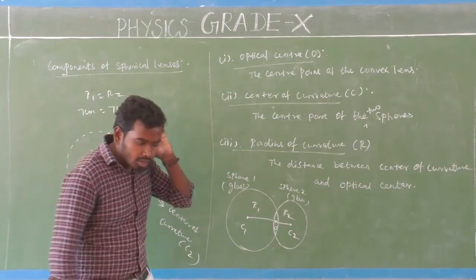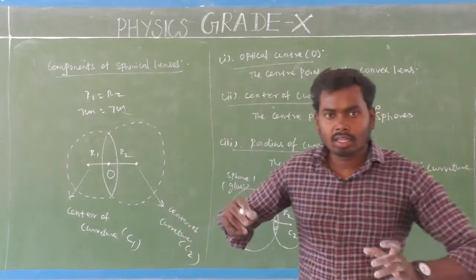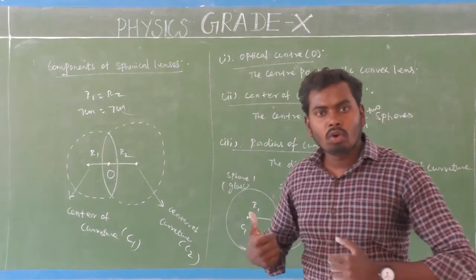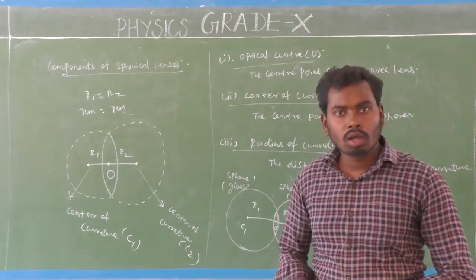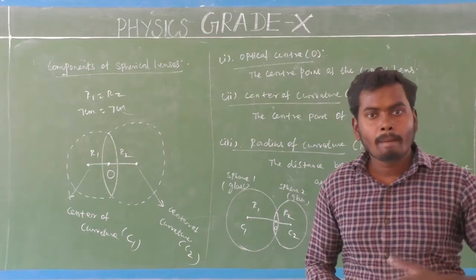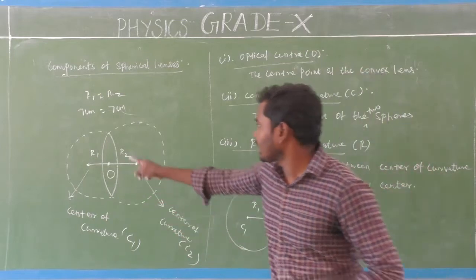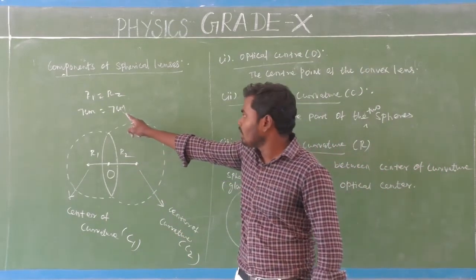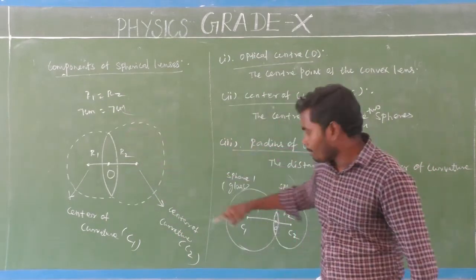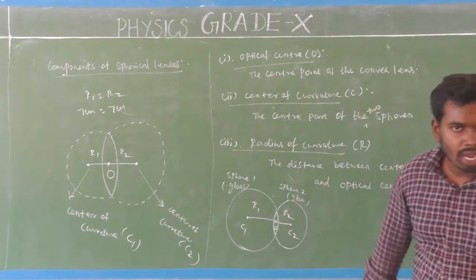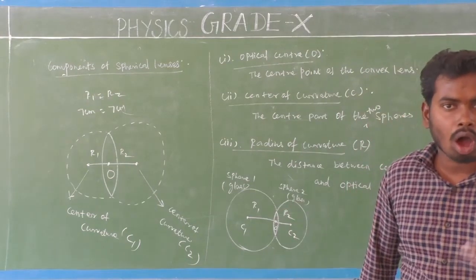So the R1 value may be equal to the R2 value, or R1 may not be equal to R2. In this case R1 equals R2, but in this condition R1 will not be equal to R2.